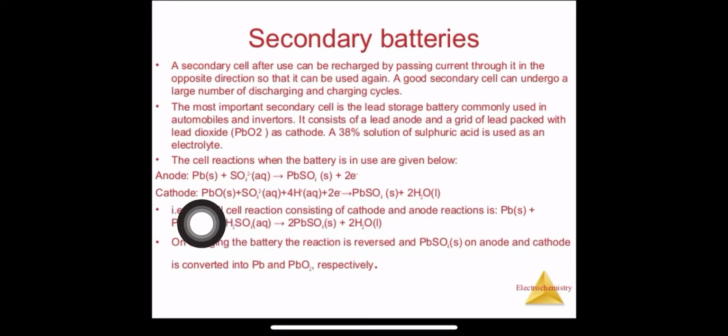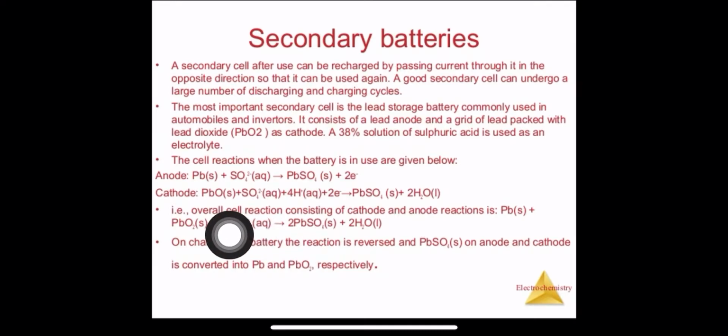So what is formed? PbSO4 is formed and H2O, that is water, will be removed. Okay, so again I am repeating the reaction which is occurring at the cathode. PbO2 plus SO4 minus 2 reacts with 4H plus and 2 electrons to give PbSO4 plus H2O. You can check whether it is a balanced equation or not.